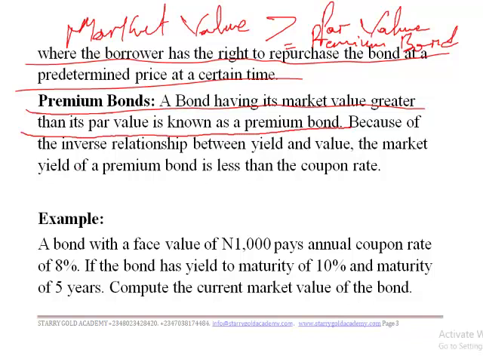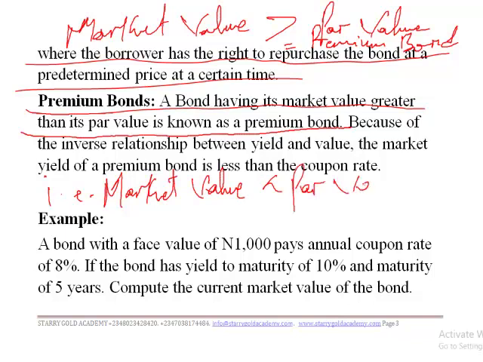If it is the other way around, that is when your market value is lesser than your par value, it's called a discount bond, or what we can refer to as a discounted bond.